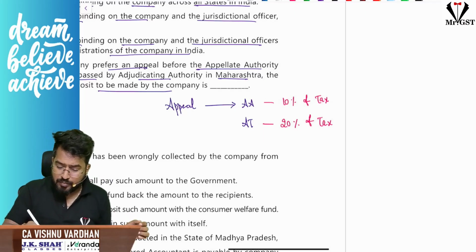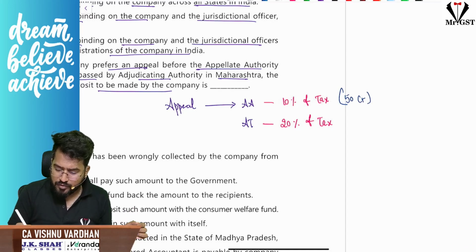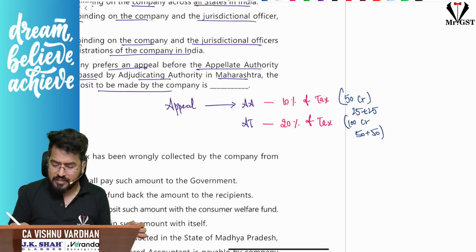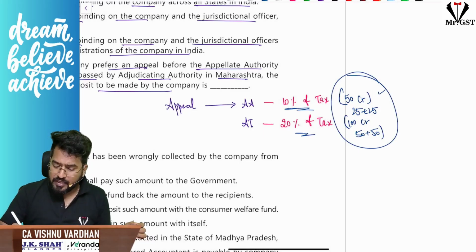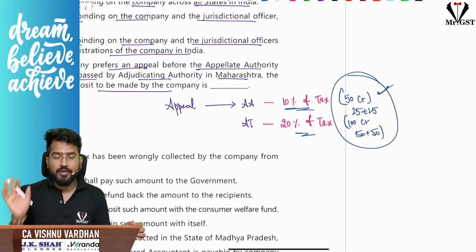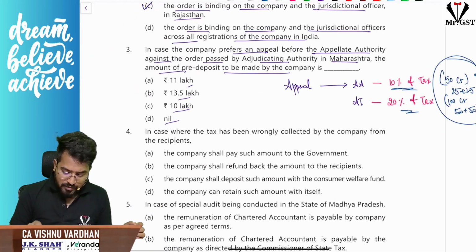And this is maximum. There is a cap here. This is maximum 50 crores, that is 25 plus 25, and this is 100 crore, 50 plus 50. Okay, this is the maximum limit, but this is the amount which you should deposit, or this one, whichever is less, you have to deposit. Okay, so please keep this in mind.